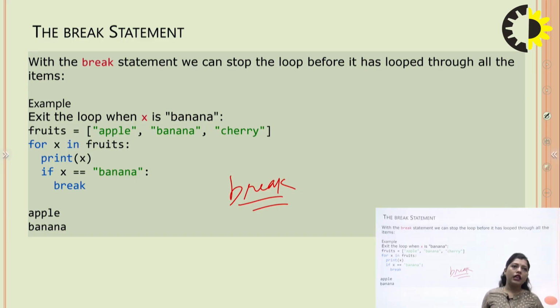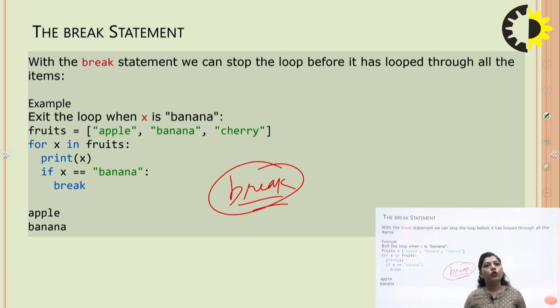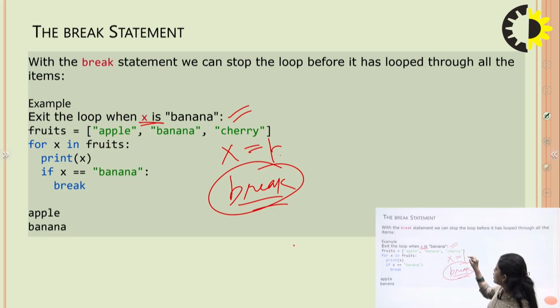For example, the condition is to exit the loop when x is banana. When the value of x is equal to banana, then we can stop the loop there.